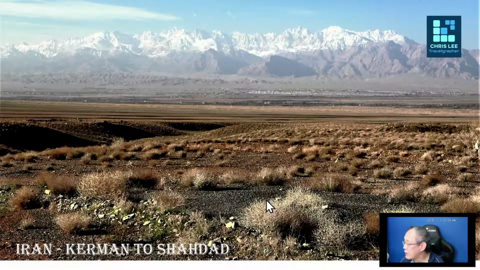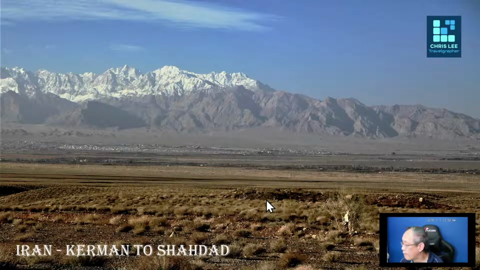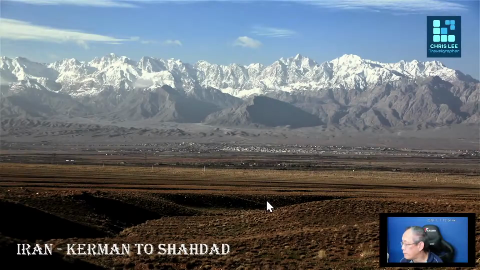So from here you can see the dryness of these regions with very little vegetation, hardly any tree, and all this being classified as a desert zone. And the snow-capped mountain range is just in view.